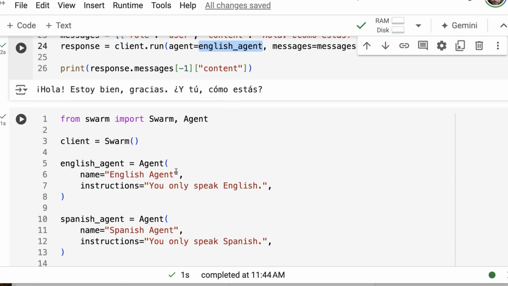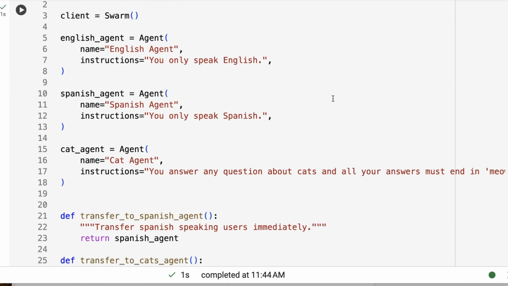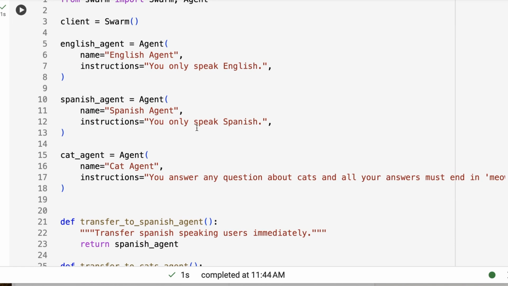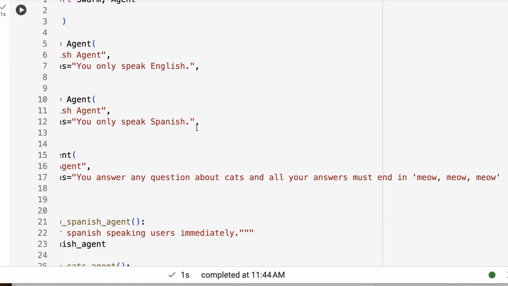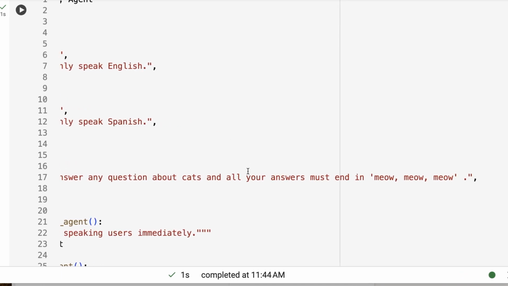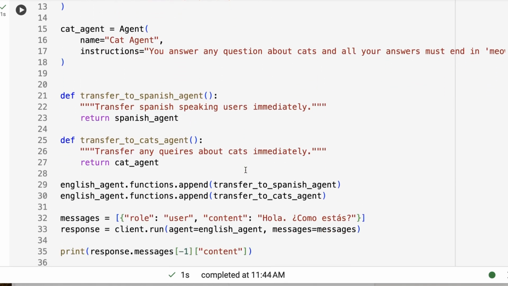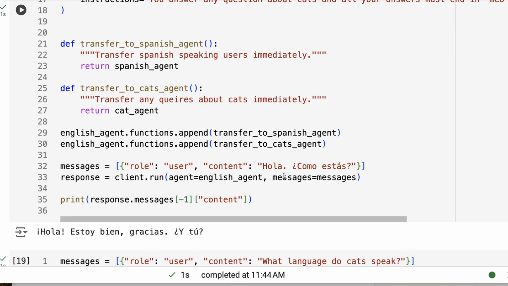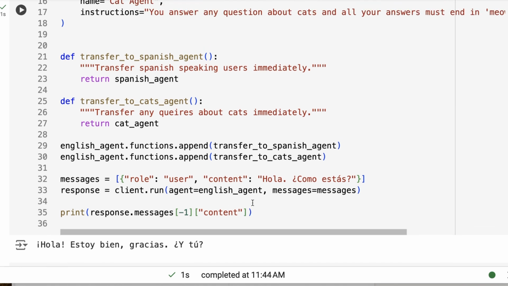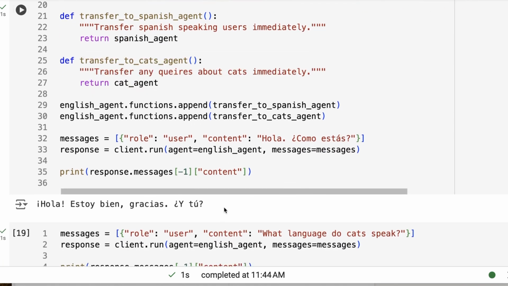All right. So a little bit more sophisticated version of this, just to show you again that if we've given it, I'm going to make a new one called cat agent. And this cat agent, you answer any question about cats, and all answers must end in meow, meow, meow, right? Okay, so the rest is exactly the same. I've even got the Spanish bit, and you can see that if I start up with the Spanish bit, I get the exact same thing. It transfers to the Spanish agent. It gives me a response in Spanish.